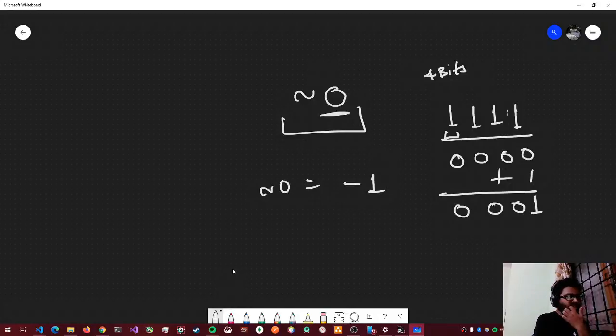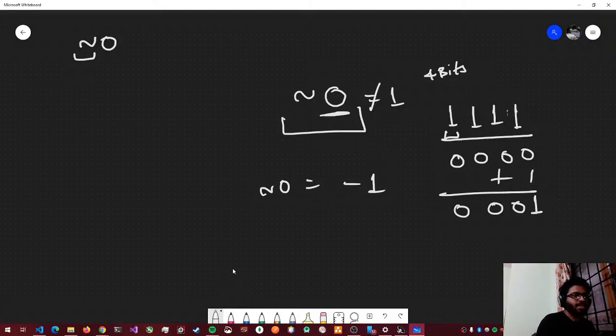This is very useful to know because usually most people think that tilde 0 will be 1, but it's actually not. Tilde is the bitwise NOT operator. Bitwise operator means that it works on every bit of the data.